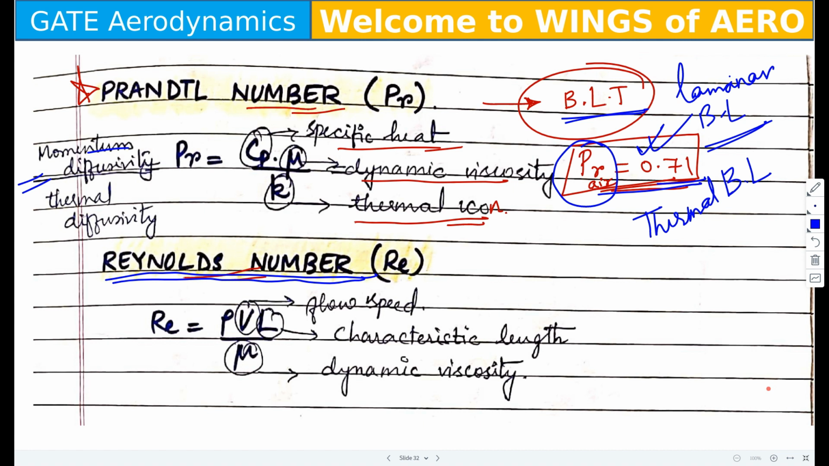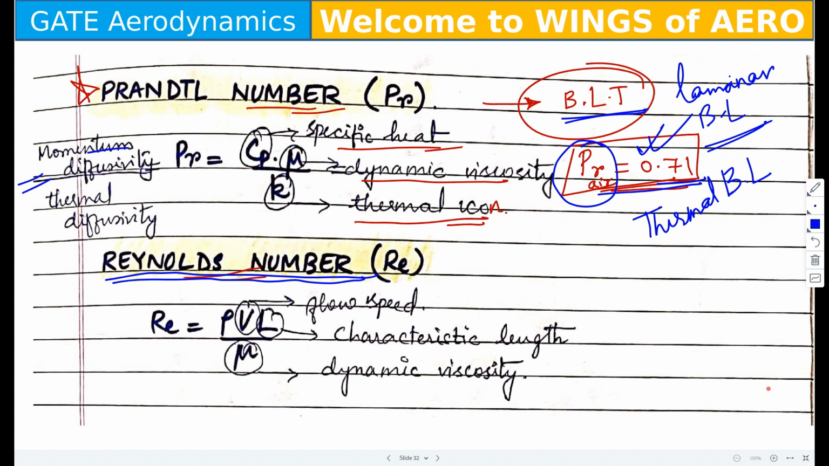Momentum diffusivity means, when a molecule is undergoing some kind of heating impact, or whatever might be the reason, how these molecules are moving. That is what momentum diffusivity means. All right, you got my point? Yeah, ma'am.